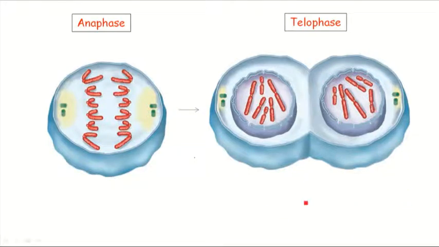In the cytokinesis, the division of cytoplasm occurs in two ways. In case of animal cell, by formation of contractile ring, and in case of plant cell, through the cell plate. In animal cell, the actin filaments form this contractile ring, and the two daughter cells pinch off from each other by the end of the cytokinesis.